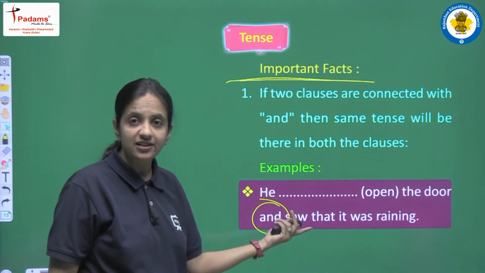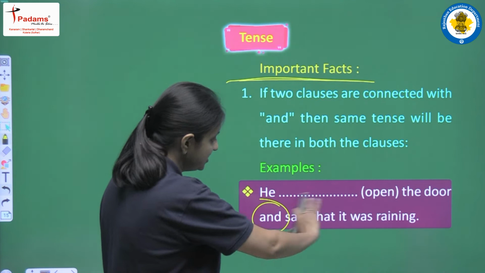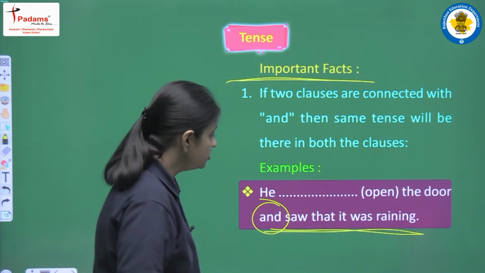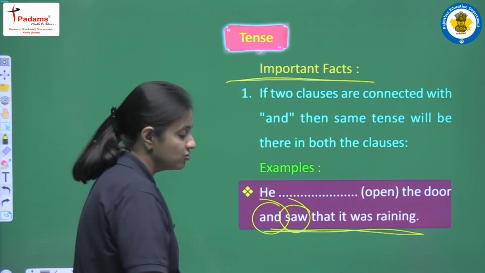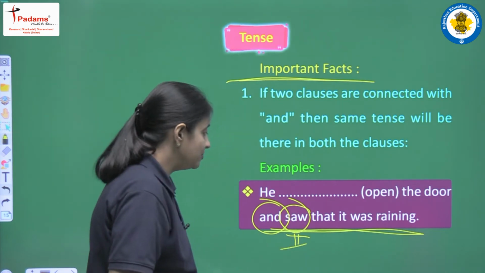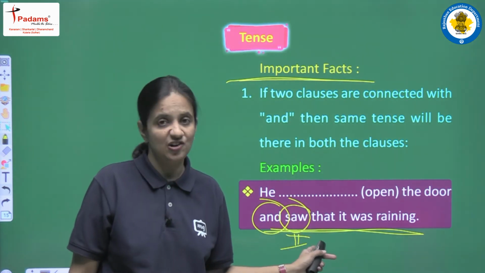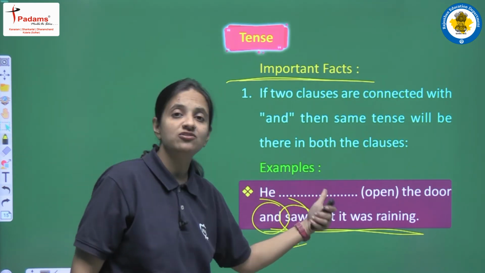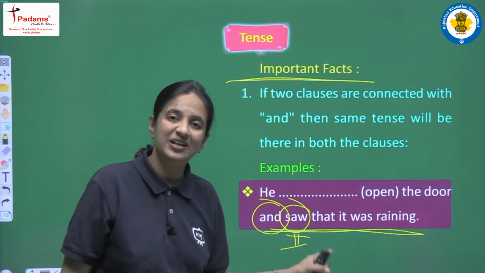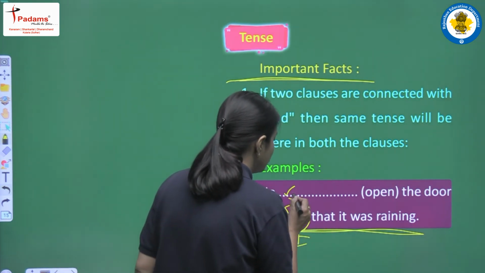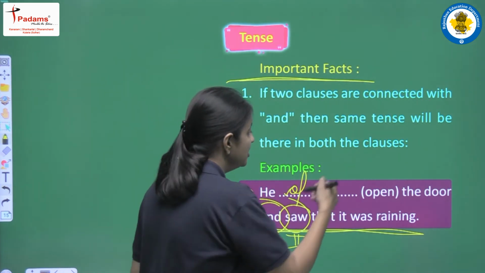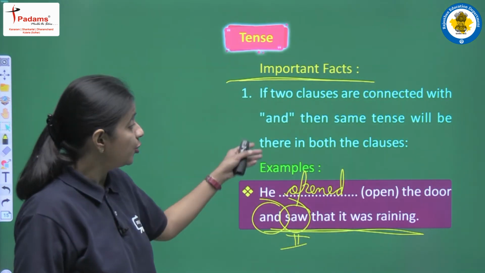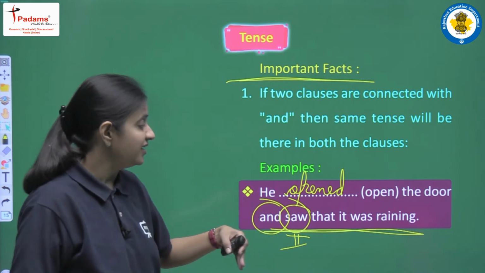So what will we write here? In such cases we have to look at the second clause that we have. This is and saw that it was raining. So what does saw mean? Saw is the second form of the verb. It means we have past simple tense here, right. So when we have past simple tense in the second clause, then in the first clause also we have to follow past simple tense. So here also we have to write the second form of the verb because we have a positive sentence. So we will write opened, and the complete sentence will be he opened the door and saw that it was raining.